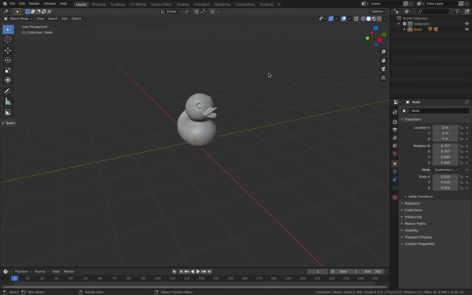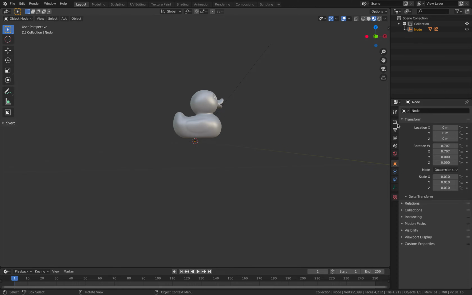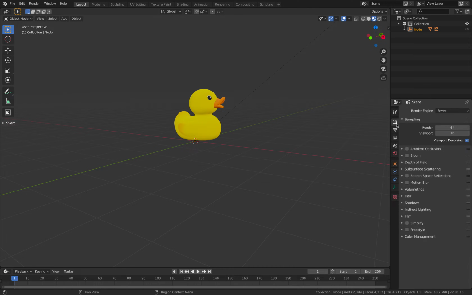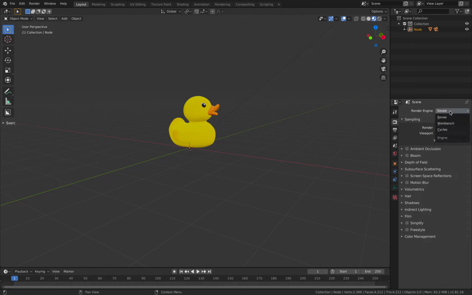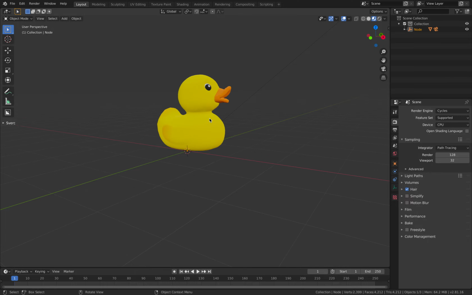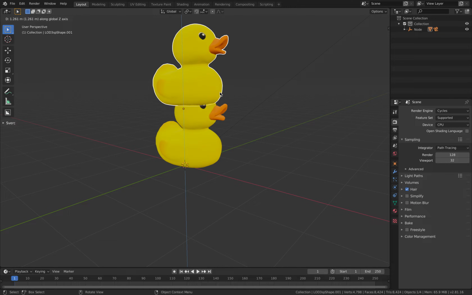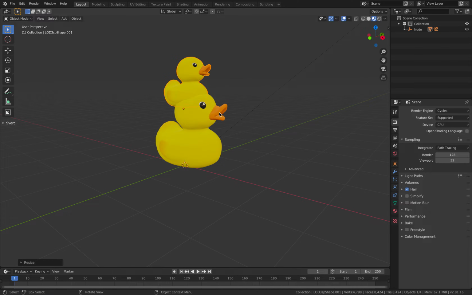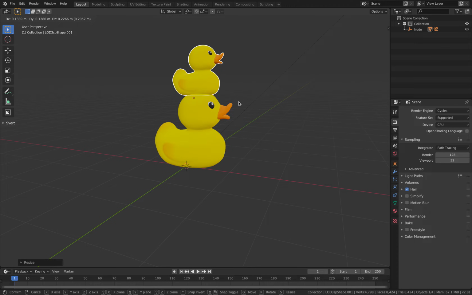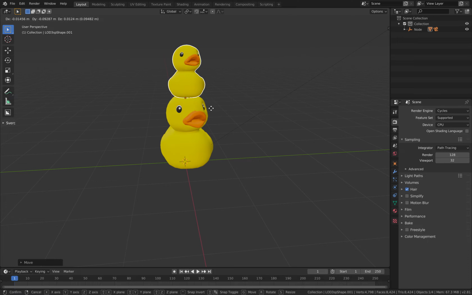So we have ducky inside Blender. And if you want to export this model, for example, you can just do it from Blender. Let's change it to Cycles. Let's have, for example, a small ducky on top of a big ducky.